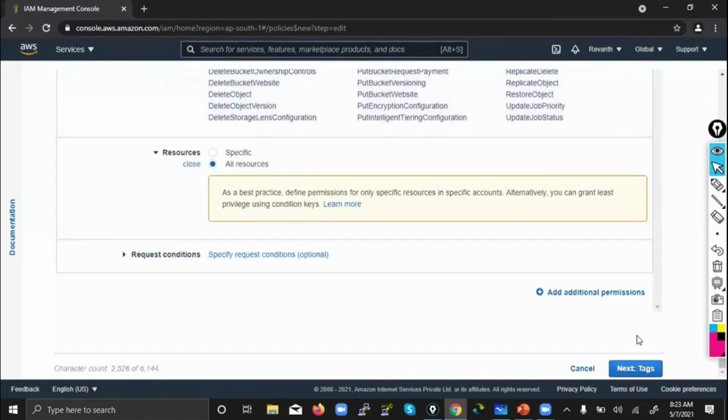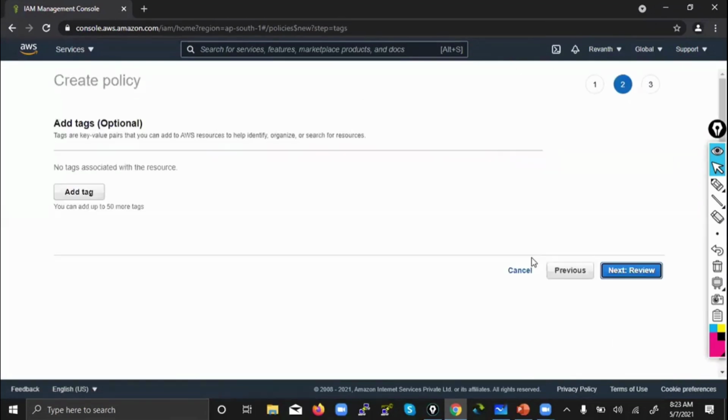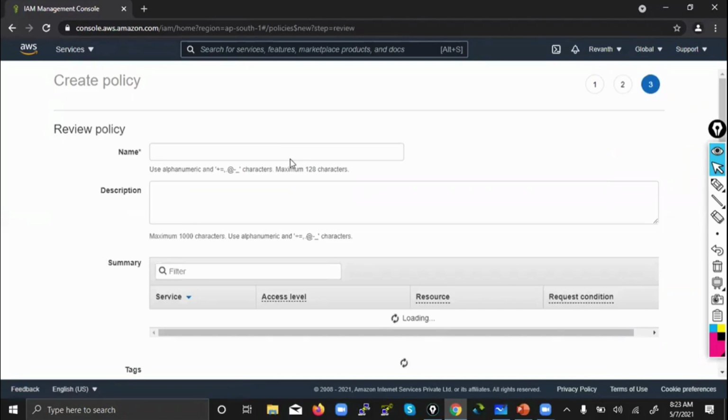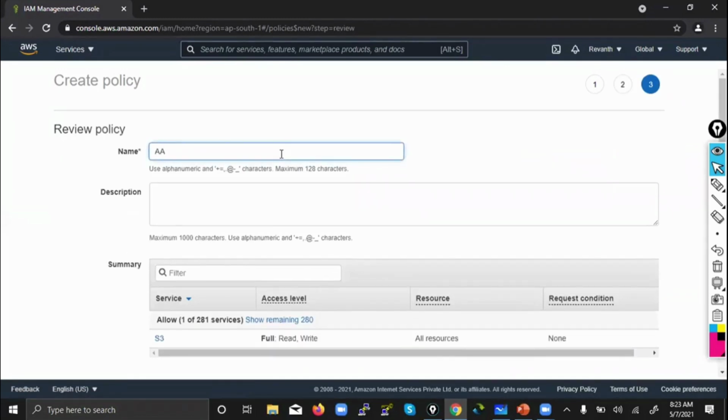Okay, simply you have created a new policy, a custom policy, and you will give it a name. Intentionally I am giving AA so that it will be shown at the top only. Otherwise you will need to search for it somewhere.